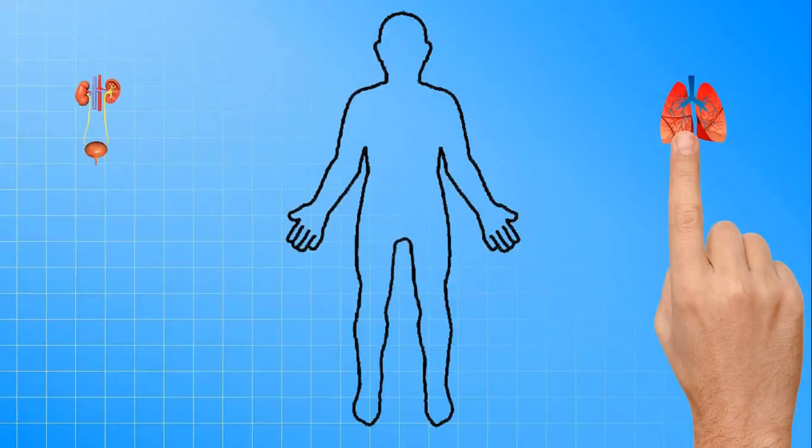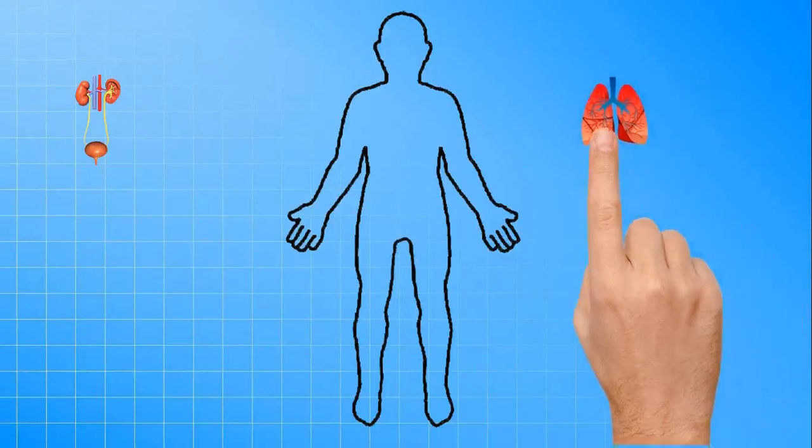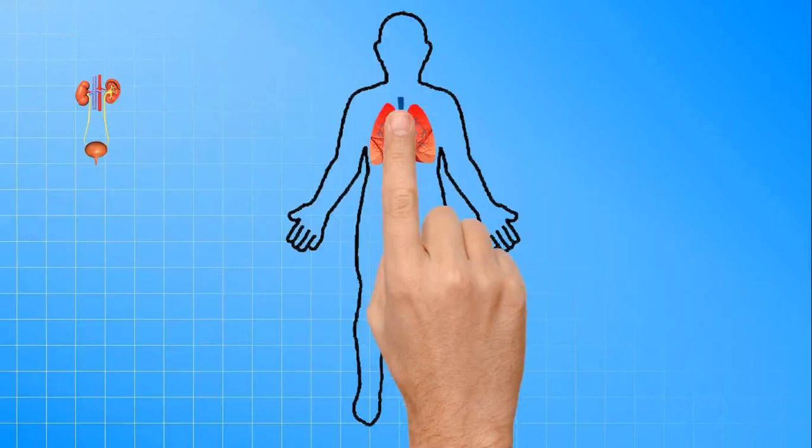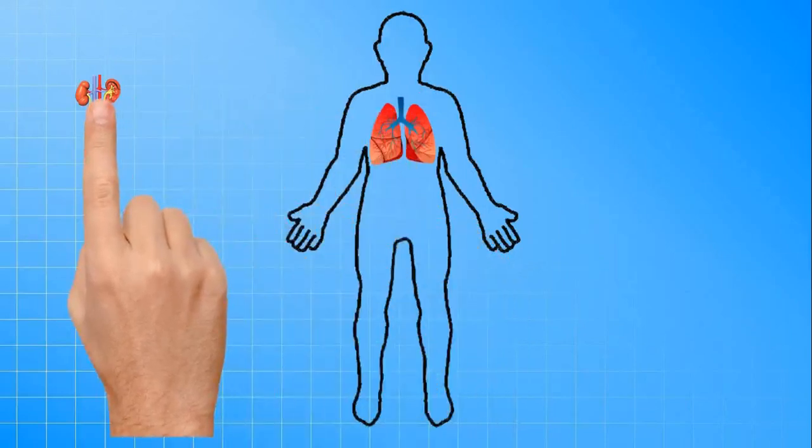Where are the lungs located? We already discussed it, right? Good. The lungs are located in the chest. Let's paste the lungs in its position. Okay. Next, kidneys. Where are the kidneys located? Yes, they are located on the side of the backbone. Let's paste it in its position.